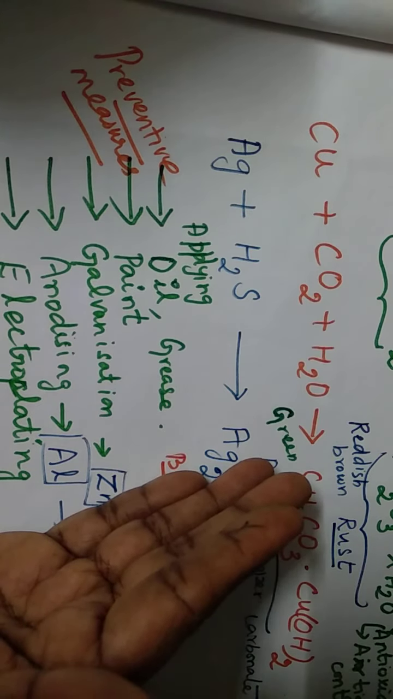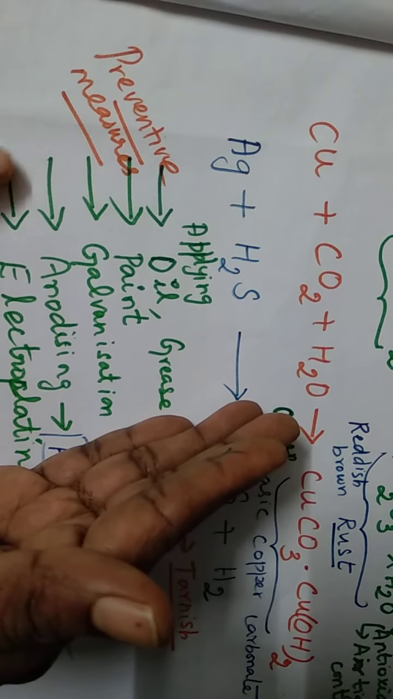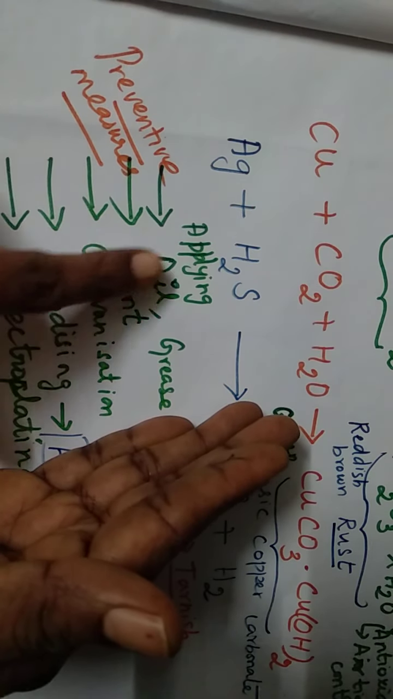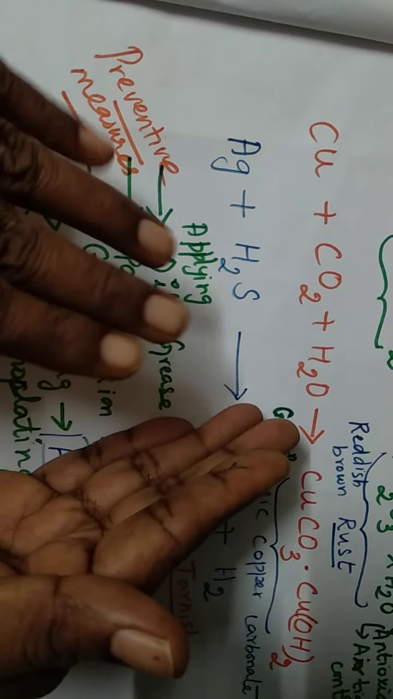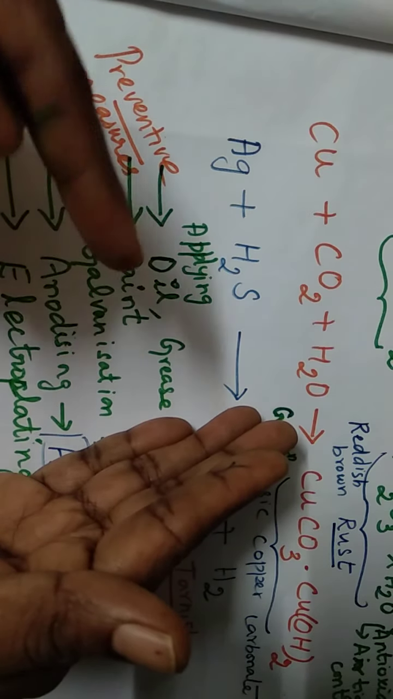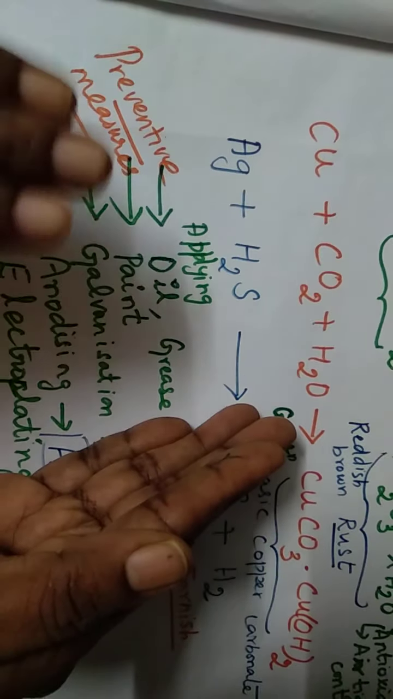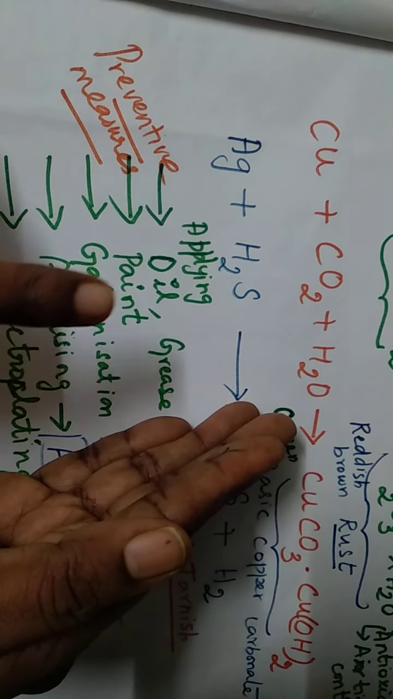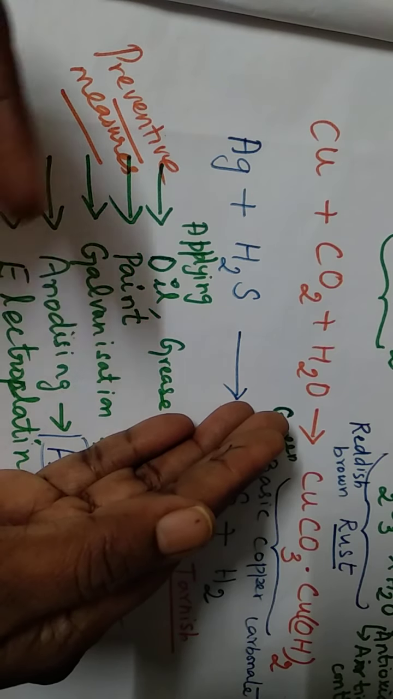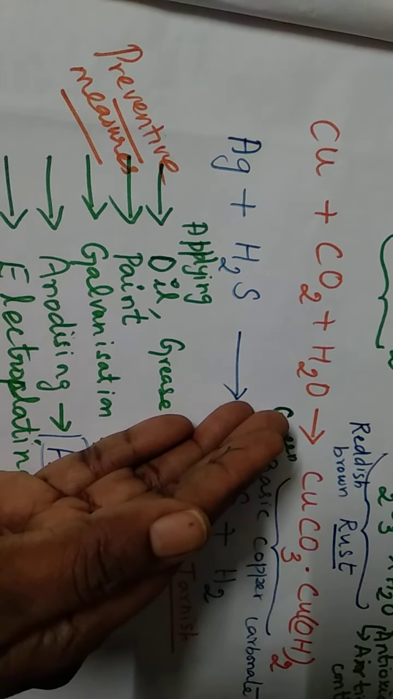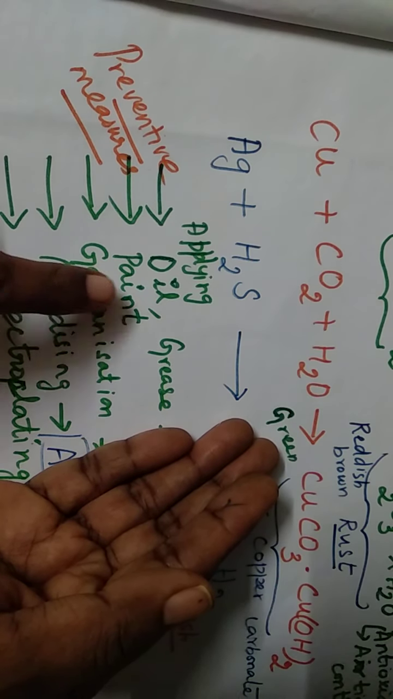This you have already learnt in your lower classes. I am just recalling it. The preventive measures: by applying oil or grease. When you apply oil or grease, you are protecting the inner metal. The oil is coated on the surface, so it will avoid that oxidation. So the effect of oxidation is avoided. Then by painting: you would have seen that grills and all are painted, no?